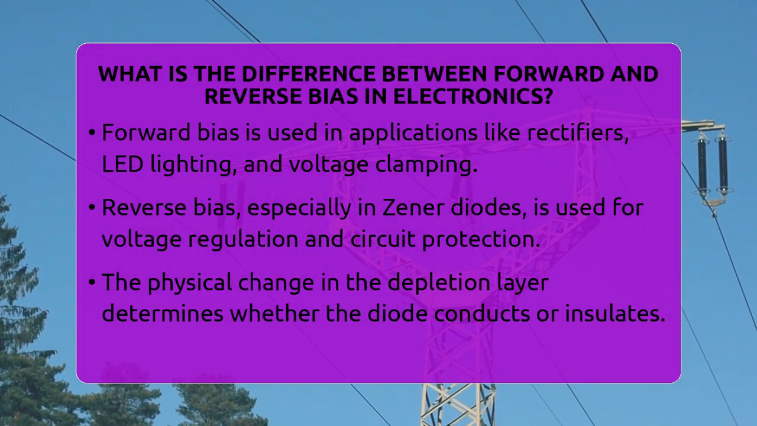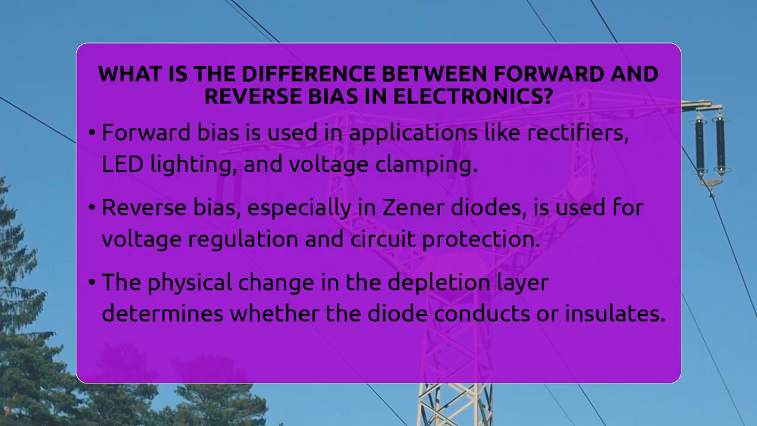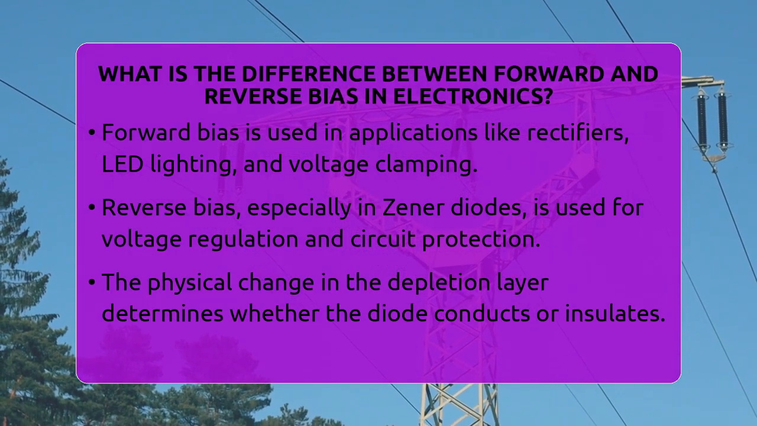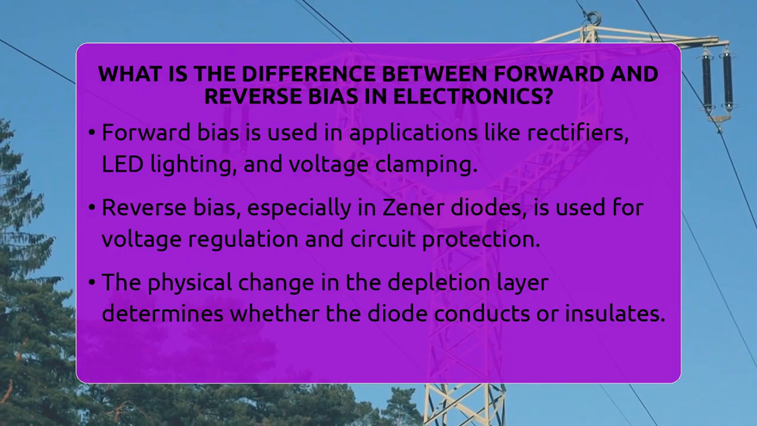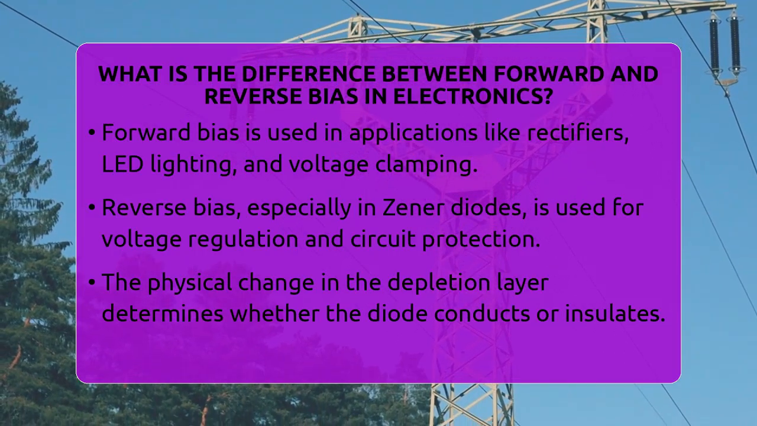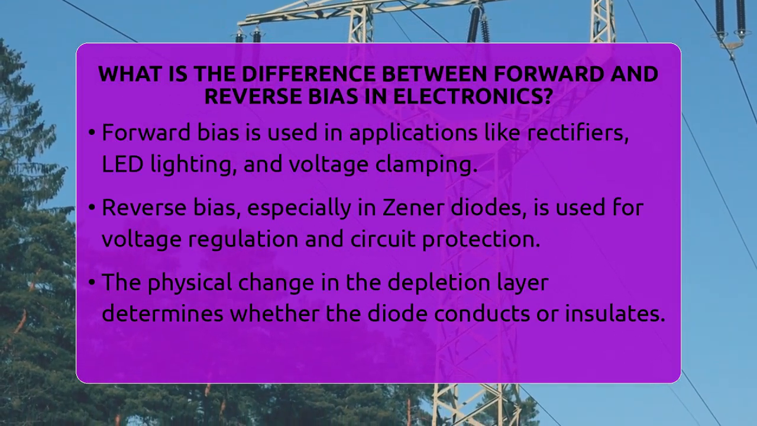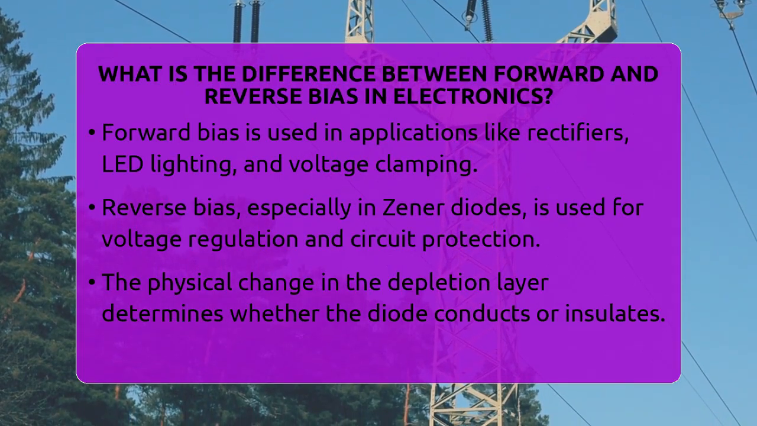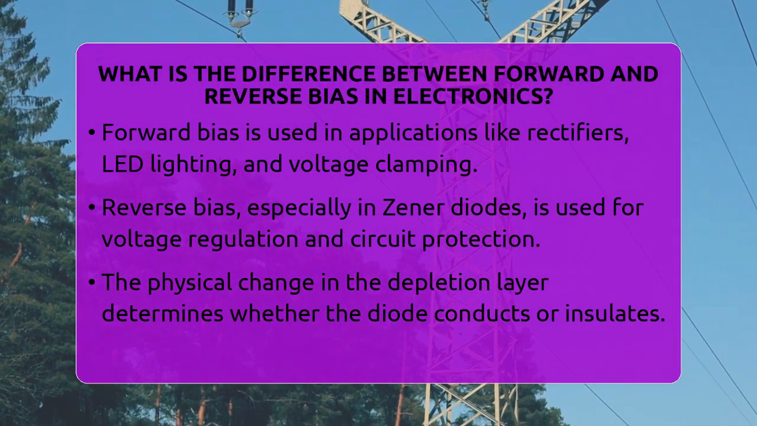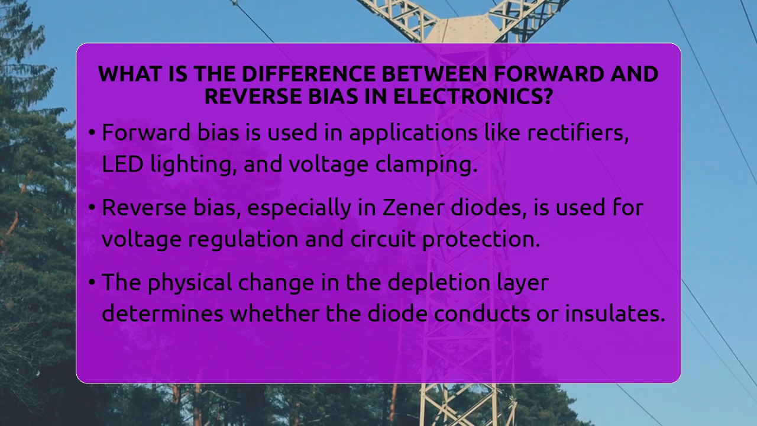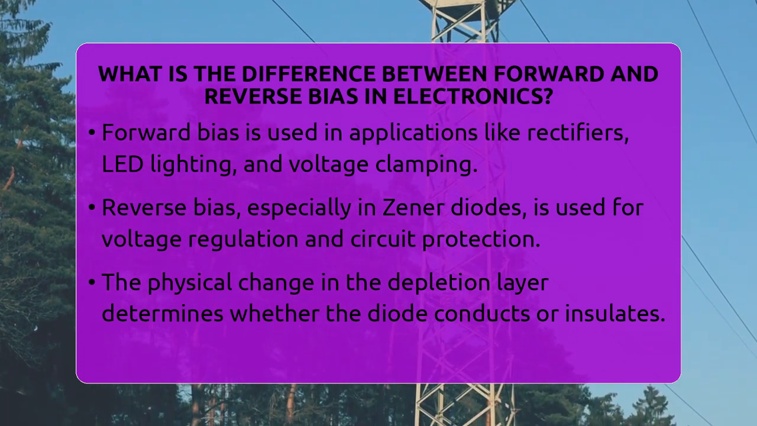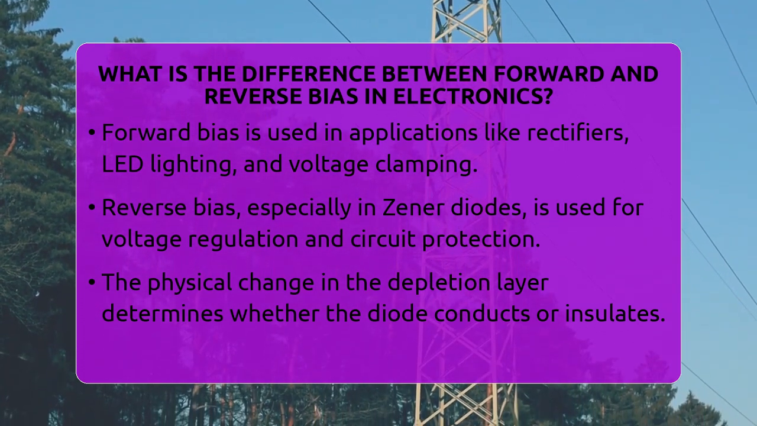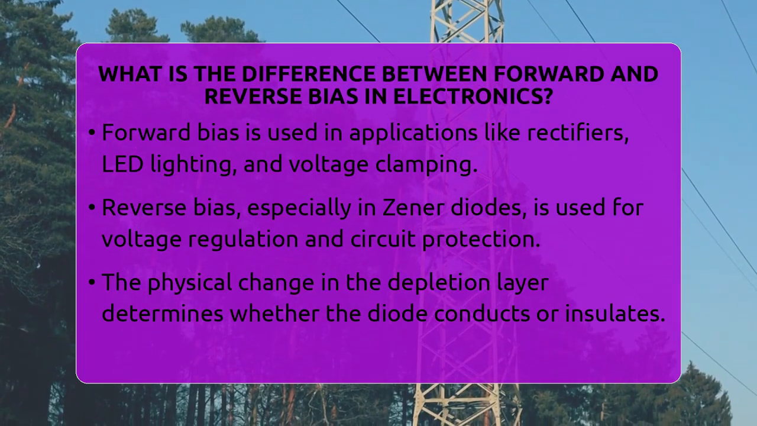However, if the reverse voltage becomes very high, reaching what's called the reverse breakdown voltage, the electric field becomes strong enough to ionize atoms in the depletion region. This process causes avalanche breakdown, allowing a large current to suddenly flow in the reverse direction. This is used intentionally in devices like Zener diodes for voltage regulation.